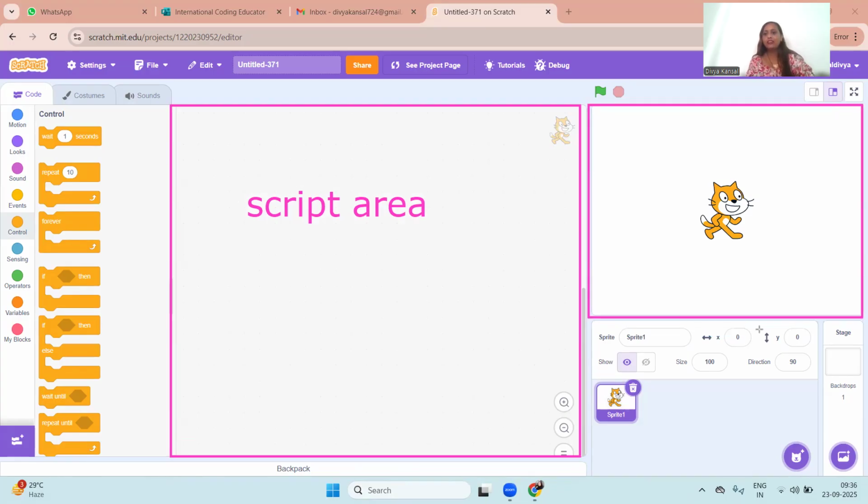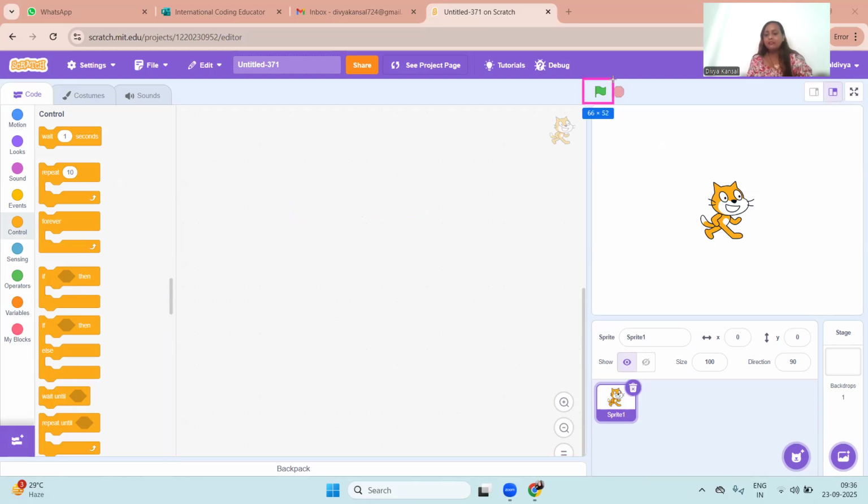We have the cat over here. This is the stage. This is the place where we can see the games and animations that we will make. At the top, we have the tiny green color flag. When we click it, the game will run, the code will run. Next to it, we have the red button. When you click it, the code will stop.